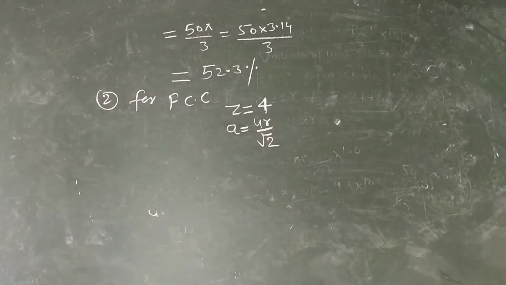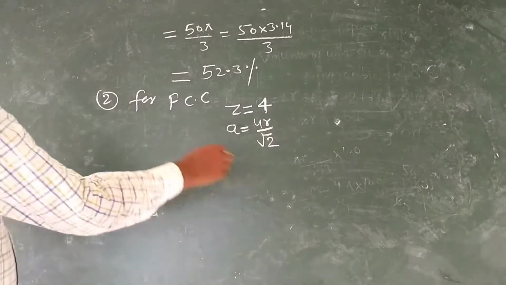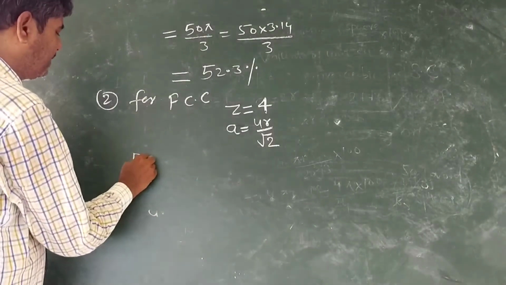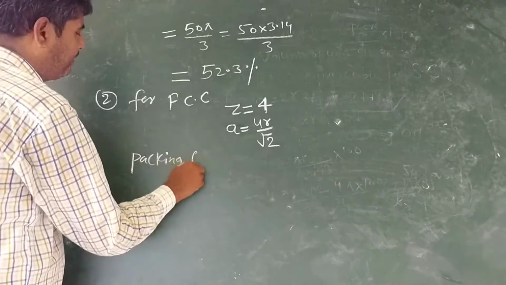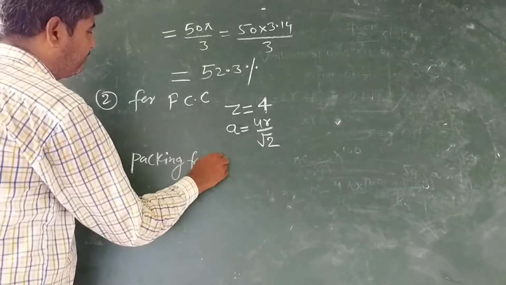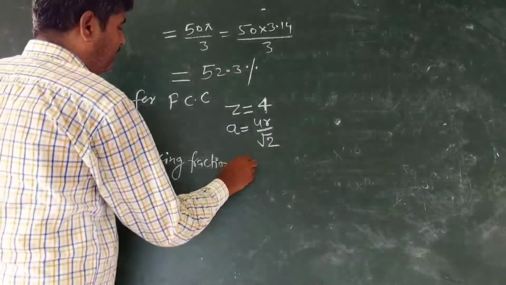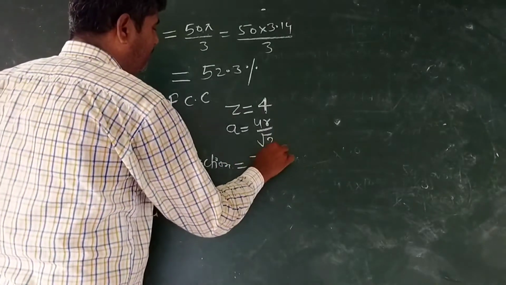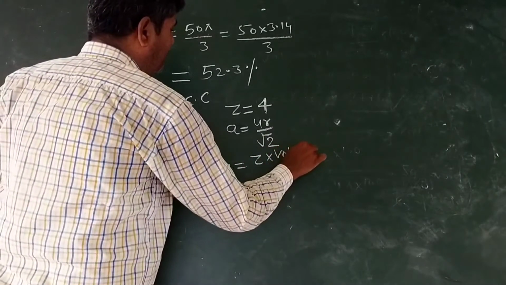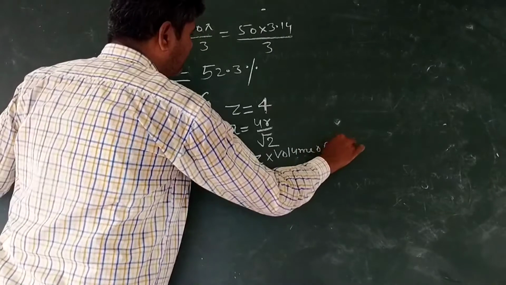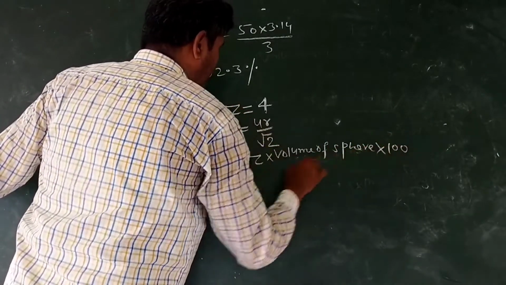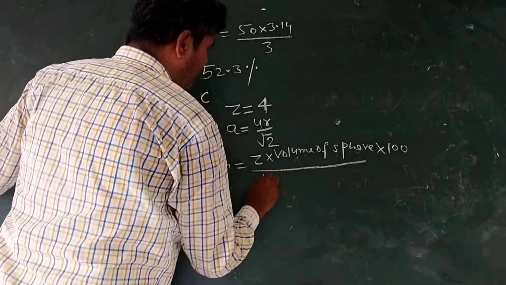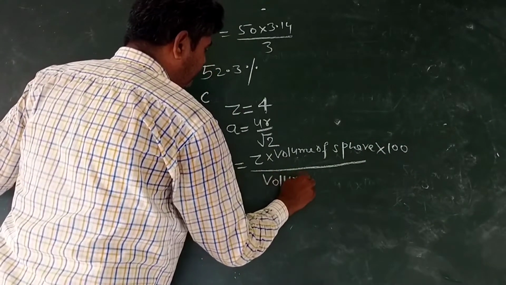So these values will be substituted in the formula of packing fraction. Packing fraction or packing efficiency is equal to Z into volume of sphere into 100 upon volume of unit cell.